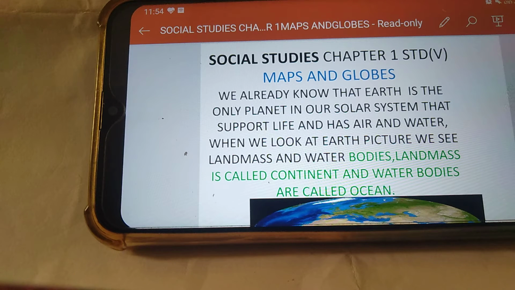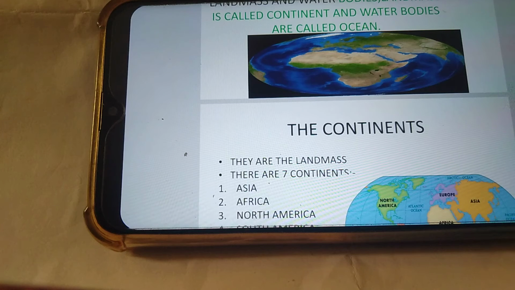We already know the Earth is the only planet in our solar system that supports life and has air and water. When we look at the Earth picture, we see land masses and water bodies. The land masses are called continents and the water bodies are called oceans. Here in the picture you can see the blue area as ocean and the brown area as land masses.